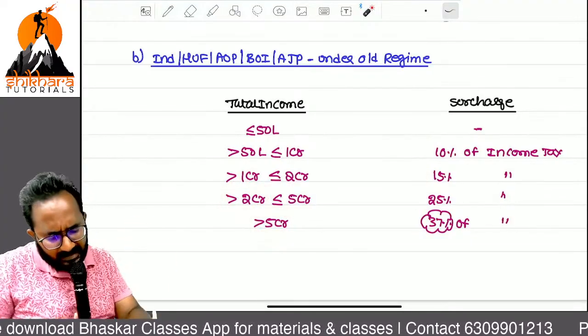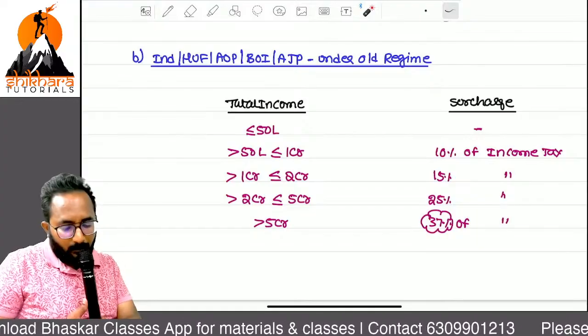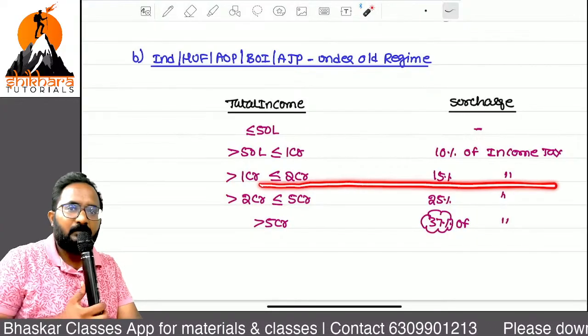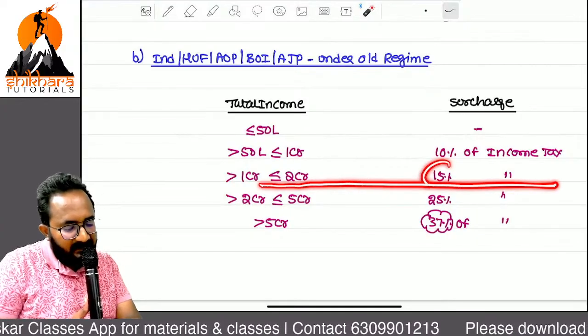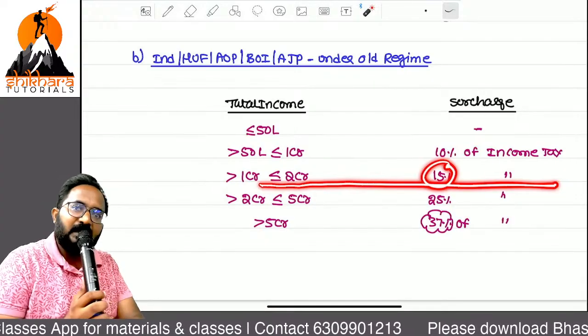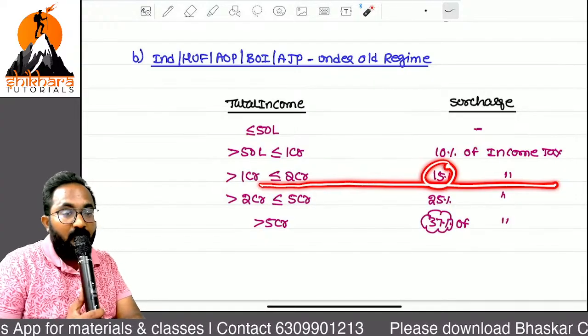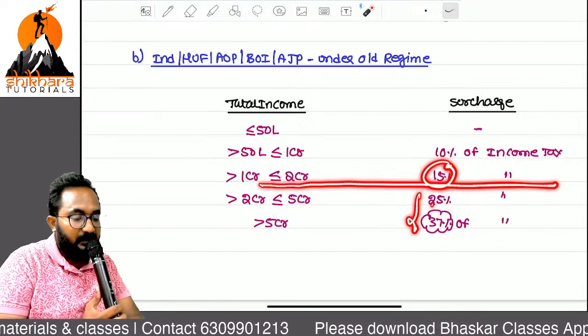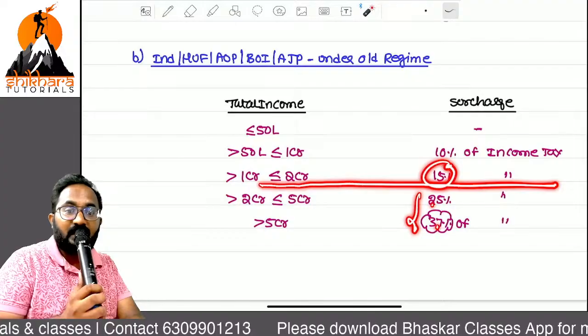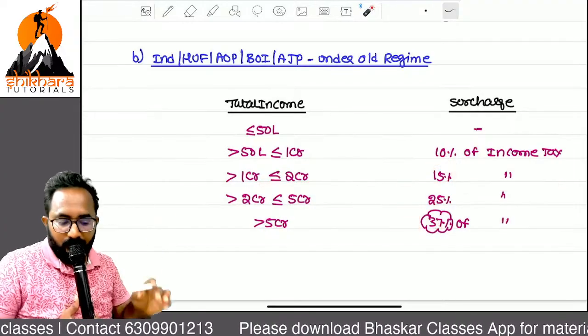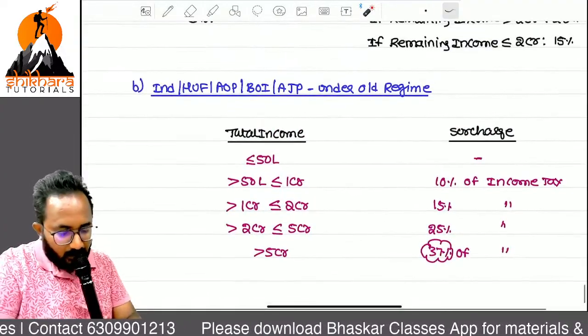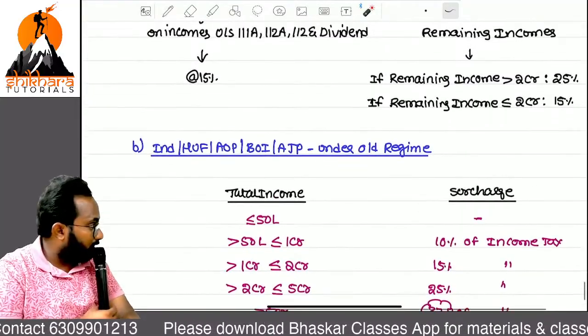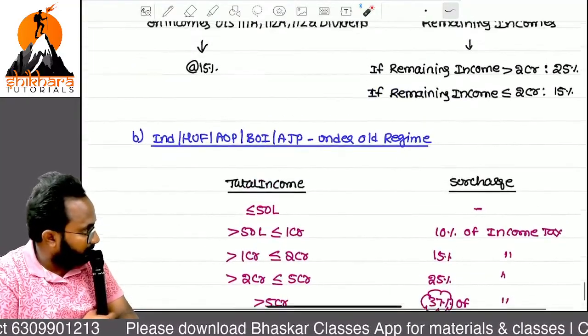Sir, in case of the old regime, up to 2 crores is okay, because the surcharge maximum itself is 15, and on special incomes also we can apply 15. The issue will arise only in these 2 cases. Generally they are saying 25, 37, but on special incomes we can apply only 15. Shall we write? All of you, are you done with the copying of this concept?